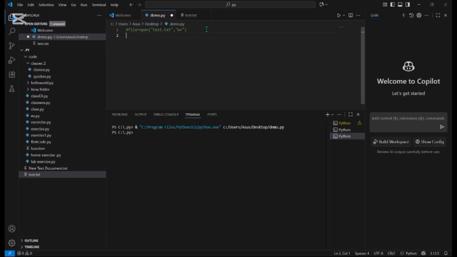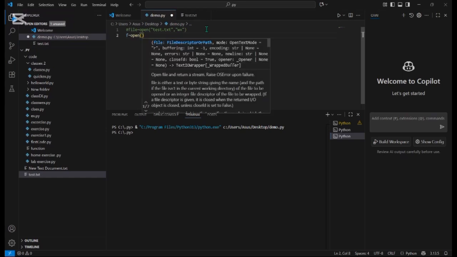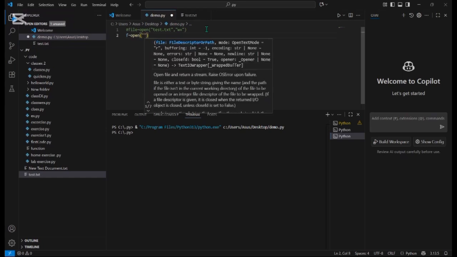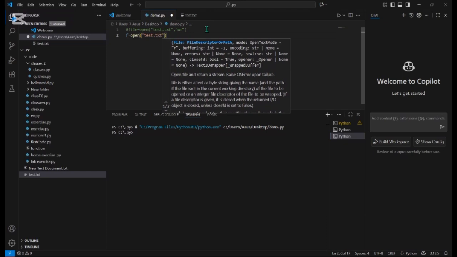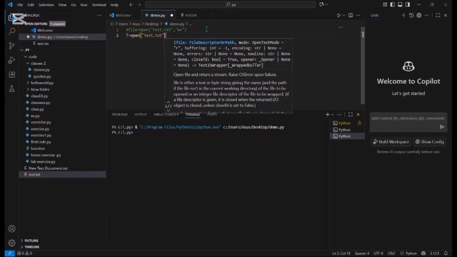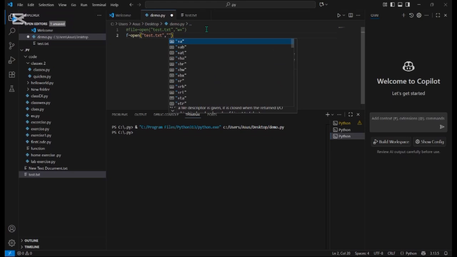Firstly, let me give the variable name f is equal to open, bracket open, then text.txt, comma, and we have to use r here, which means the mode for reading the file. Enter.